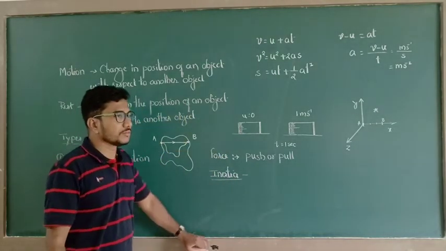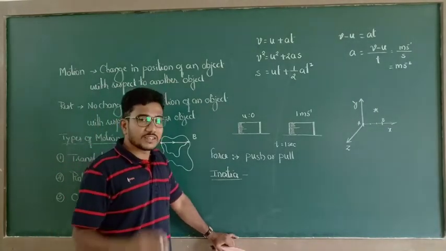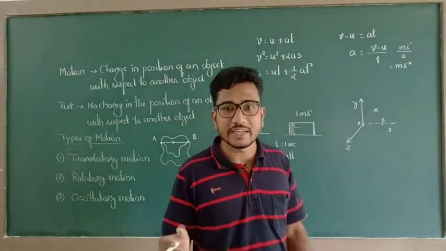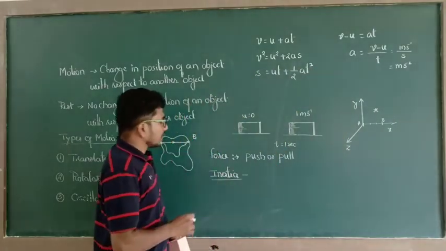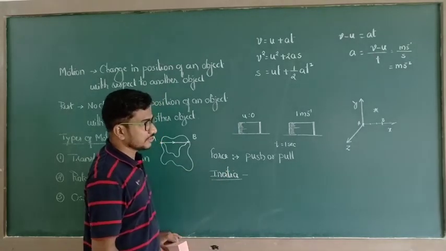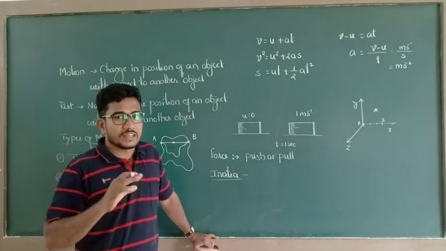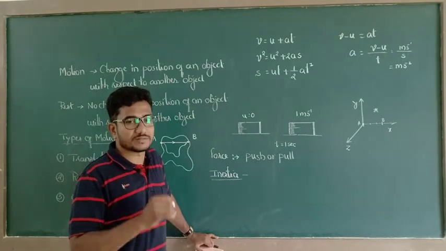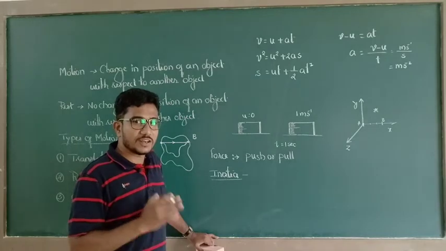So we are going to discuss different types of inertia in Newton's laws of motion: inertia of rest, inertia of motion, and inertia of direction. Newton's first law of motion is known as the law of inertia because it tells about the condition of the object, whether that object is at rest or in motion.